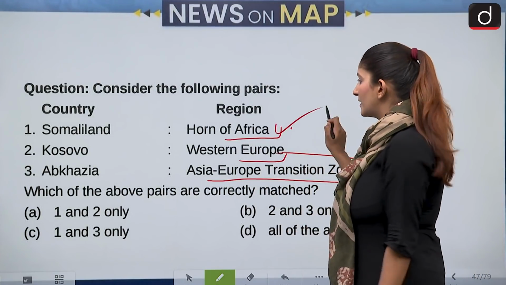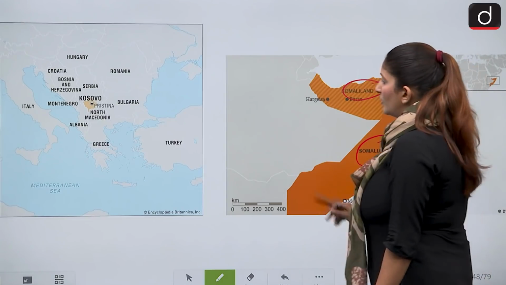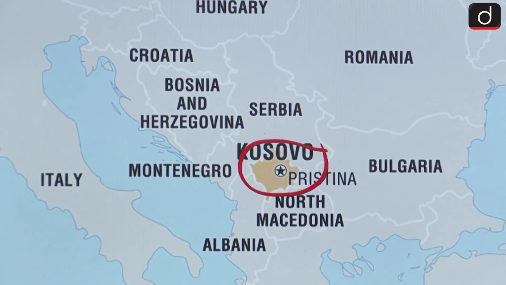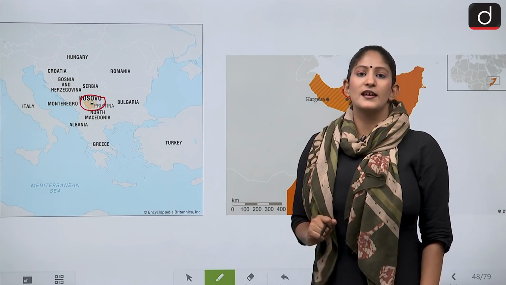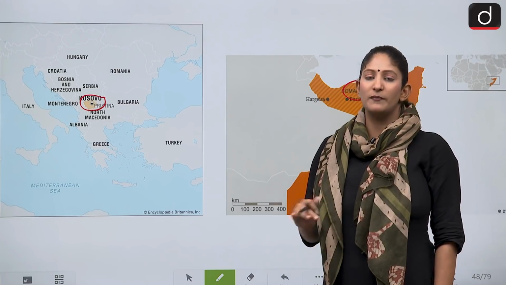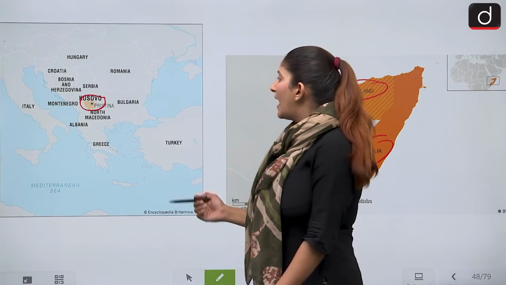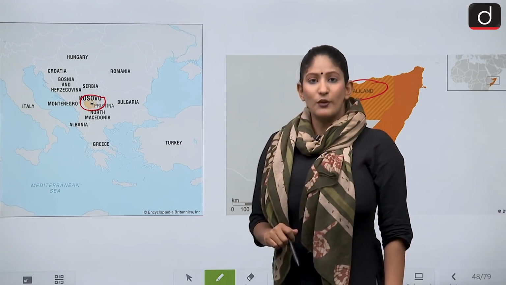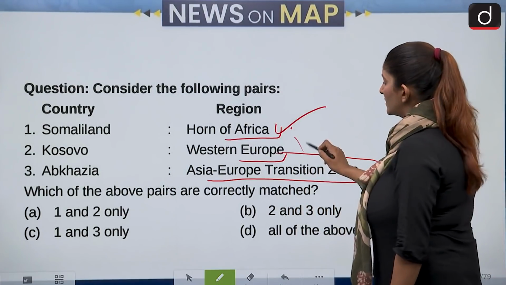So first is correct. Kosovo is not in Western Europe, but Southeastern Europe. Okay, Kosovo is here, Republic of Kosovo. Many countries such as Russia and Venezuela recognize the country Kosovo, but many don't. So Kosovo, Republic of Kosovo, as you can see, is a landlocked country in Southeastern Europe. So Southeastern Europe is the correct answer, not Western Europe.